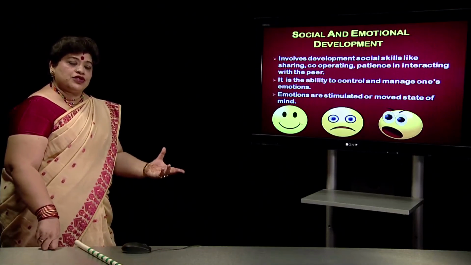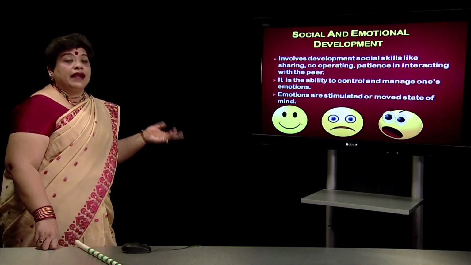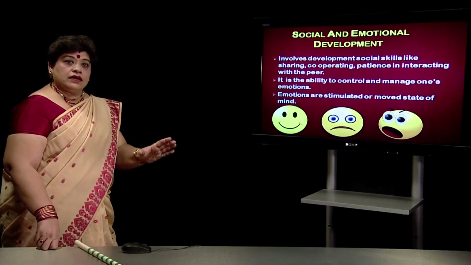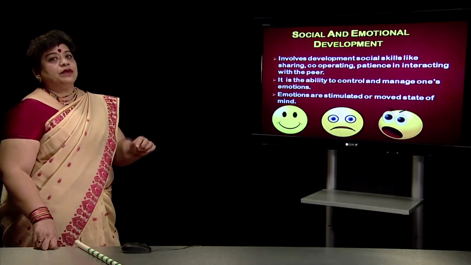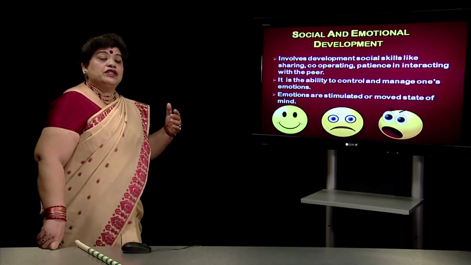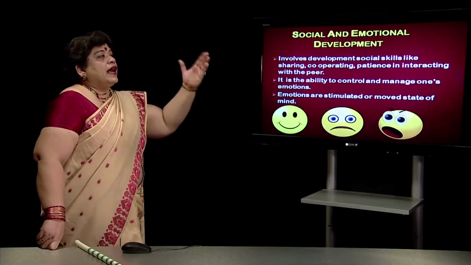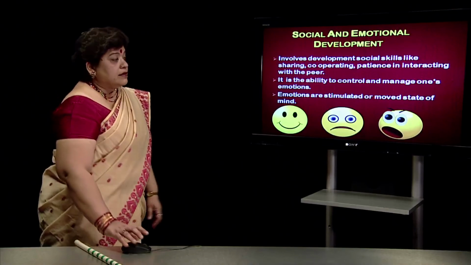Every society has its own norms and traits which it approves. So, there is nothing right or wrong. There are norms of a particular society or community which are acceptable or not acceptable. So, according to which community or society we belong to, we have to develop our social and emotional skills.